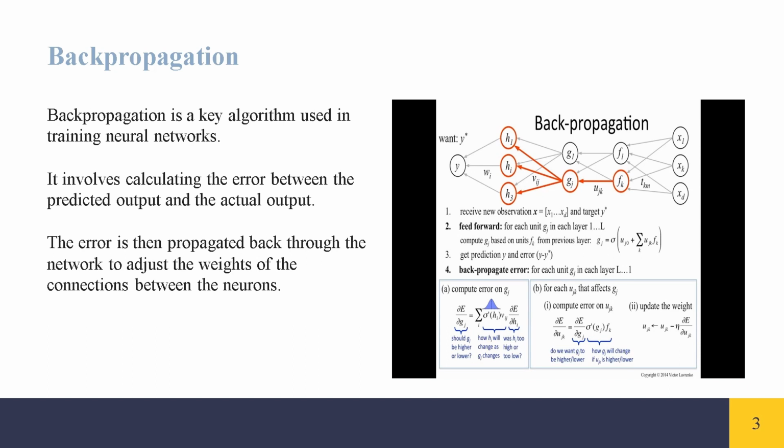Backpropagation is a key algorithm used in training neural networks. It involves calculating the error between the predicted output and the actual output. The error is then propagated back through the network to adjust the weights of the connections between the neurons.